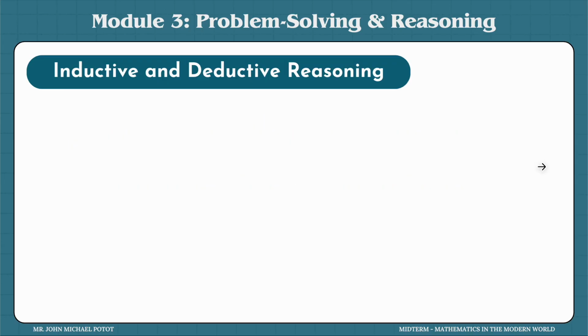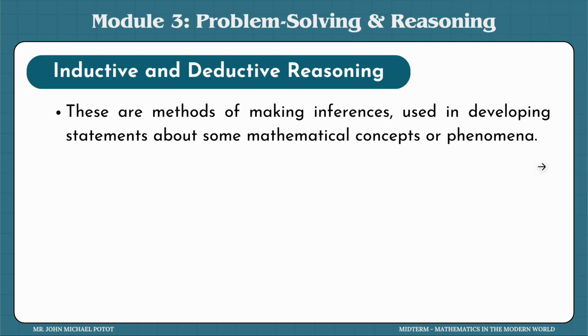So how do we distinguish inductive and deductive reasoning? Some people would actually mistake each for the other. So we have to make sure that we know the difference of the two. As mentioned earlier, these are the methods to make inferences and to develop statements about a concept, not only mathematical, but in this context, we'll use it mathematically and in any phenomena, okay?